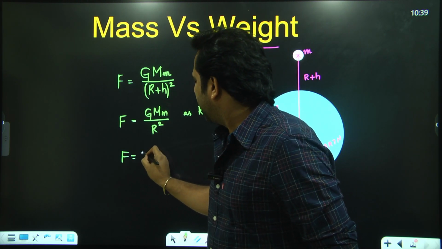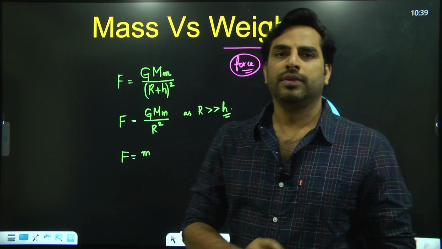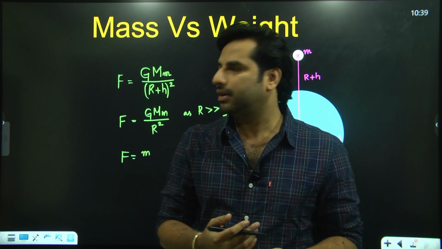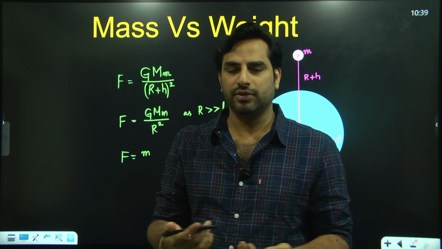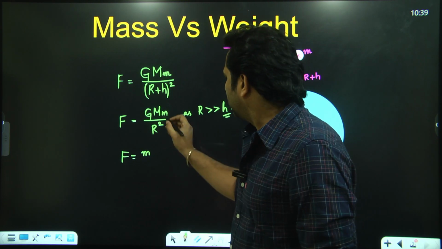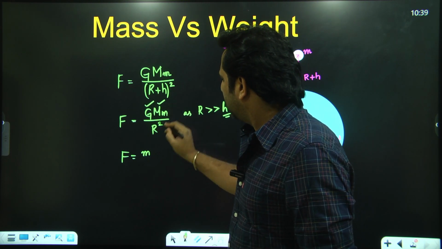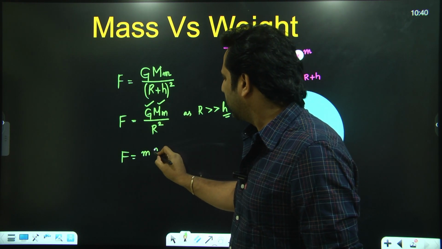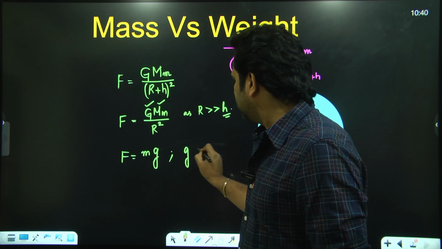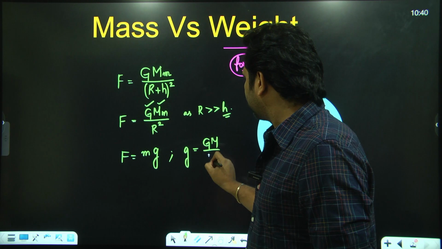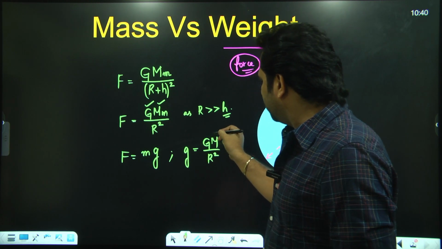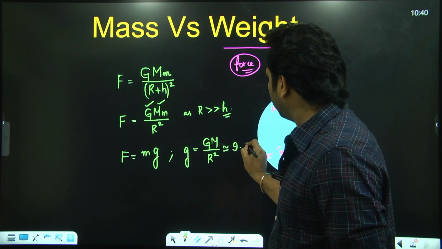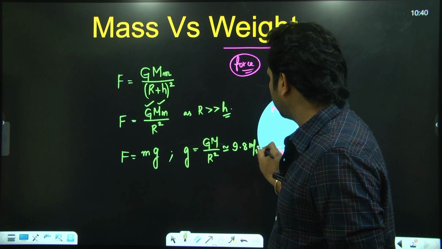Now in m into G M by R square, G is a constant, the universal gravitational constant. Capital M is the mass of the Earth. We know the mass of the Earth. And R is the radius of the Earth. I just said it is 6,400 kilometers approximately. So G, M and R are all known values, these are constants. I'll replace G M by R square as a single constant, that is small g, where g is equal to G M by R square. And if you substitute the respective values, you end up with approximately 9.8. The units would be meter per second square.